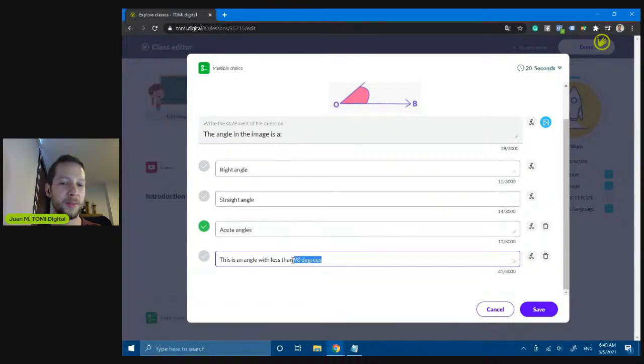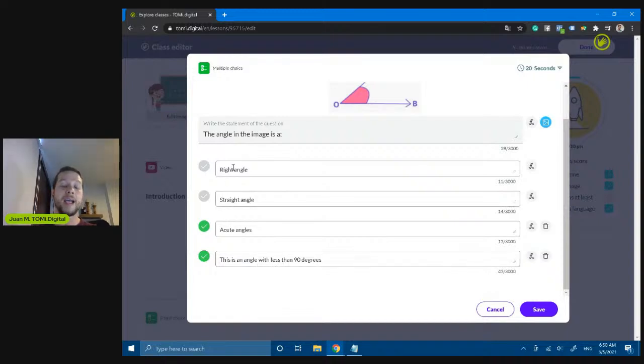So if you can confirm it, if there is any kind of mathematics or geometry, please let me know if this is correct, 90 degrees. Just write it down there in the chat, and thank you so much for that. So this is correct too. So I'm gonna check it too.